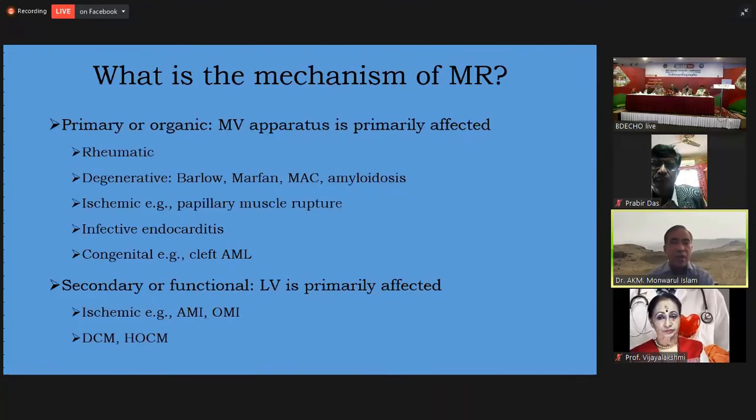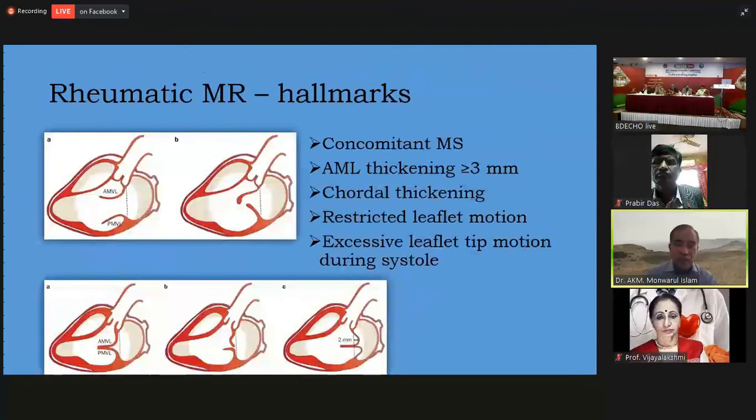The examples of primary or organic MR are rheumatic MR, degenerative, ischemic, infective endocarditis, and congenital. And in case of secondary or functional MR, the typical example is MR due to ischemic heart disease, and also in case of dilated cardiomyopathy or MR associated with hypertrophic obstructive cardiomyopathy.